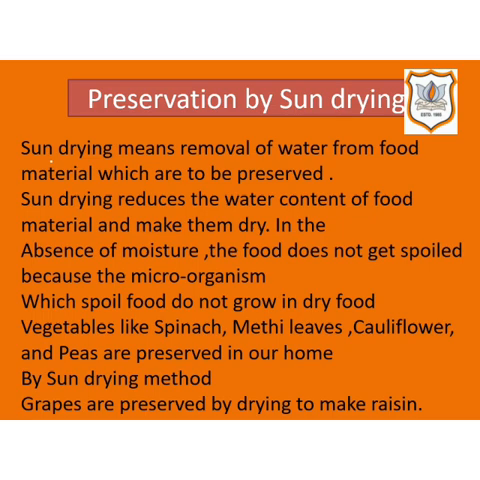The vegetables like spinach, that is palak, methi leaves, cauliflower and peas are preserved in our homes by sun drying method. These dried vegetables can be stored safely for a long time and used whenever required. Grapes are preserved by drying to make raisin, that is kishmish.